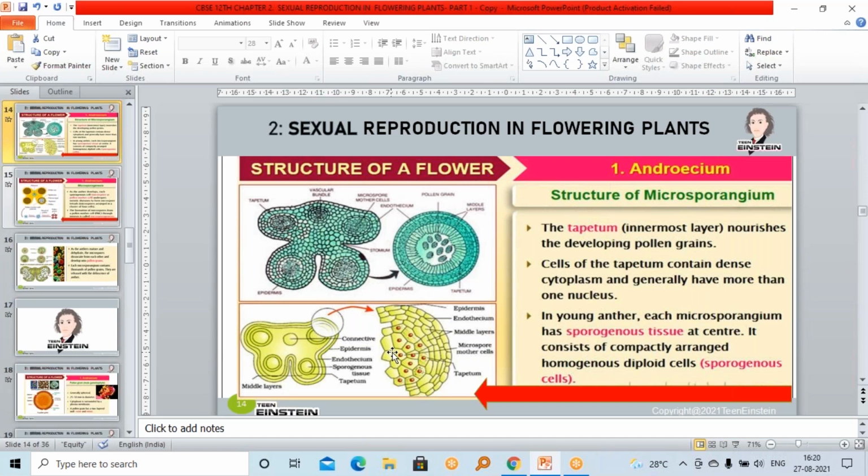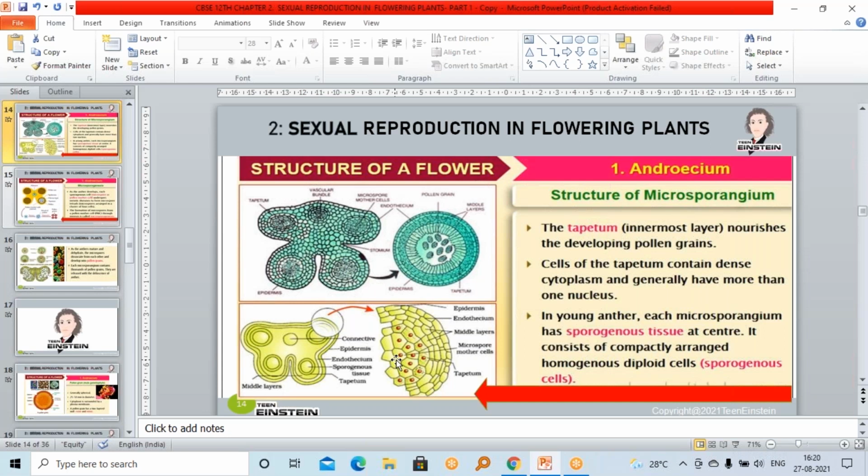Each cell is called pollen mother cell. That is the mother cell of pollen, because that cell is getting divided and forming tetrads. So it is called pollen mother cell, PMC, or microspore mother cell. That is the mother of microspore, right?